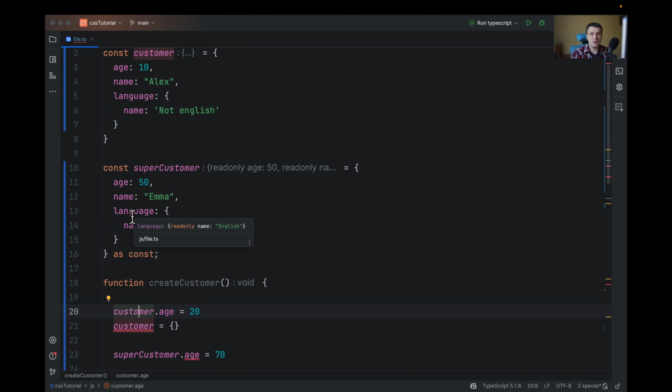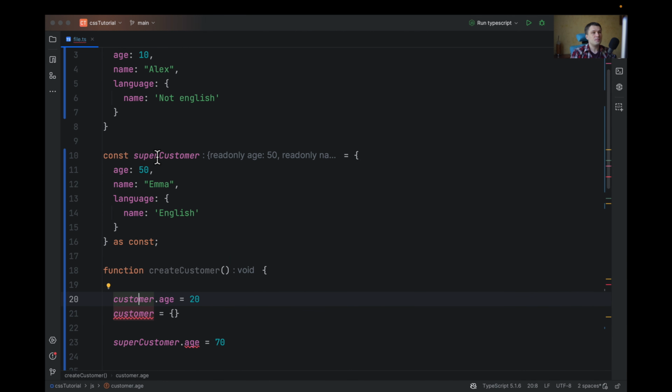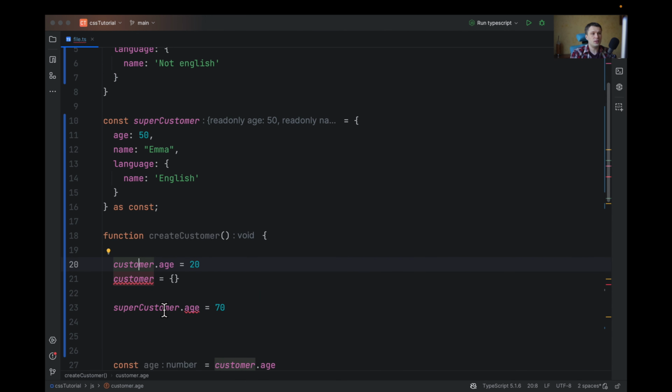But with as const, it's a little bit different, because TypeScript will automatically add readonly to all the properties. We cannot change to another value. So here we will get an error because age is only a readonly property.